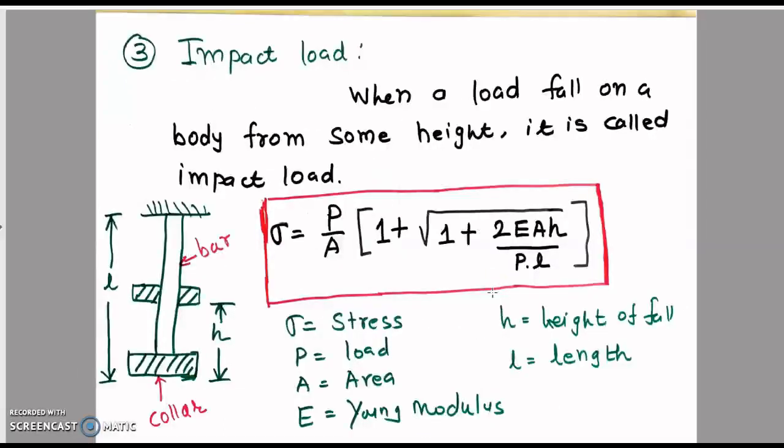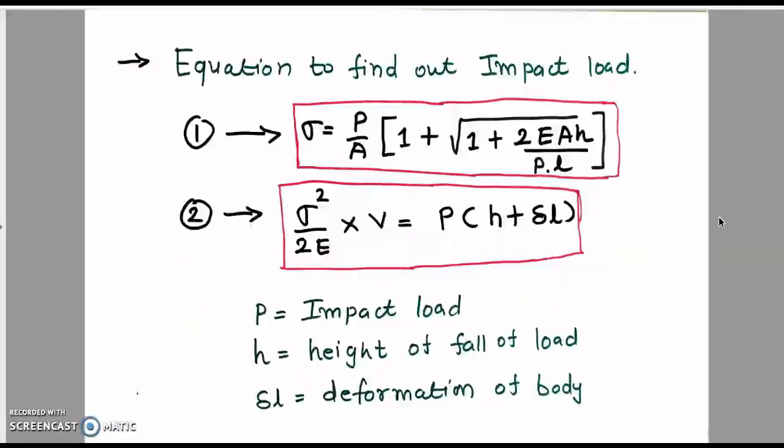Now impact load. When a load falls on a body from some height, then it is known as impact load. The stress produced during the impact load is: stress is equal to P upon A times 1 plus under root 1 plus 2EAH upon P into L. E is the Young modulus, A is the area, H is the height of the fall, P is the load, L is the length of the bar. So using this equation we can find out the stress during the impact load.